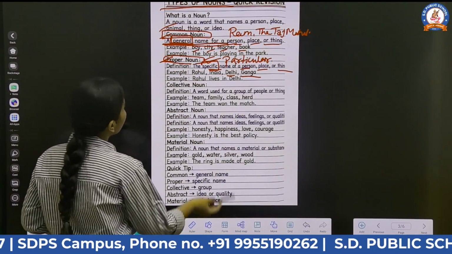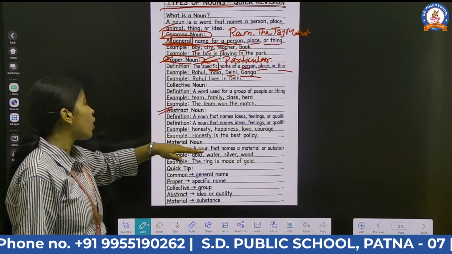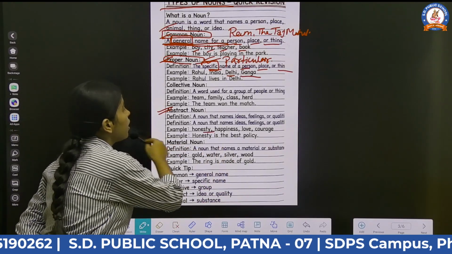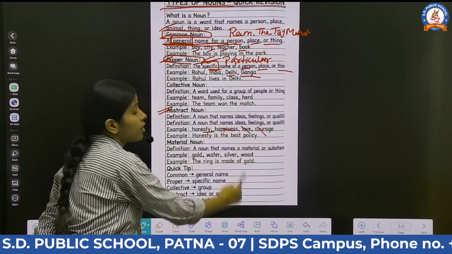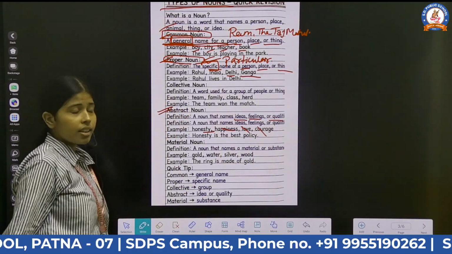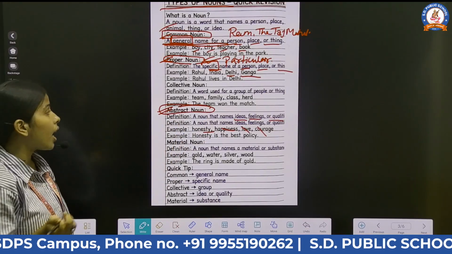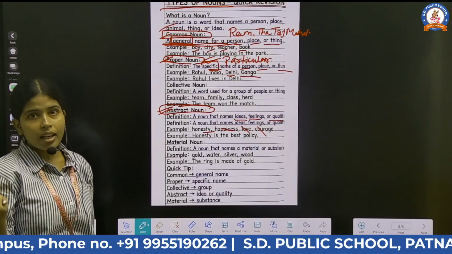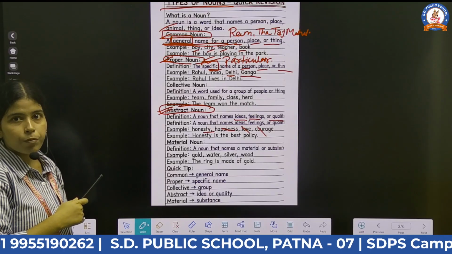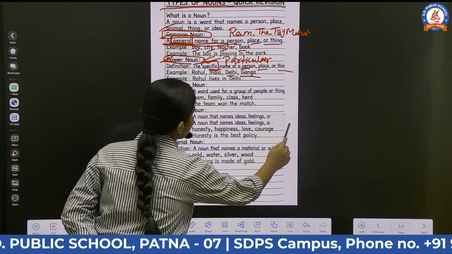Now moving to the next topic. Our next topic is abstract noun. A noun that names an idea, feeling, or quality is called an abstract noun. Like honesty, happiness, love, courage. These are types of ideas, feelings, or qualities, right? Therefore, they are included in abstract noun. We have discussed it earlier also, and I have also discussed these things in your classroom. But still, I am discussing it once again so that you can revise it for your coming examination. So make sure कि आप सभी इस चीज को अच्छे से clarify कर लो.